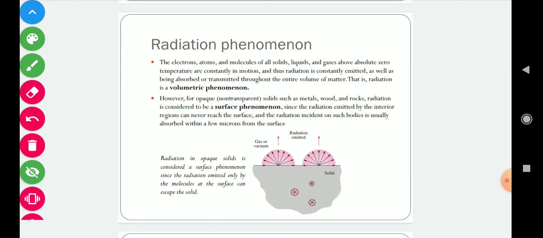So as you can see, if this is an opaque body, whatever radiation is emitted by the interior material will not come out to the surface, and only those atoms which are at the surface emit radiation, which is released into the environment. So this is a surface phenomenon. For transparent material it is a volumetric phenomenon, but if the material is opaque, then it follows the surface phenomenon.